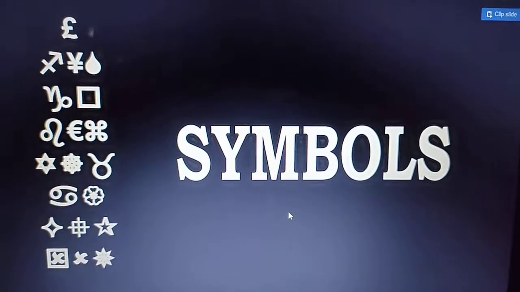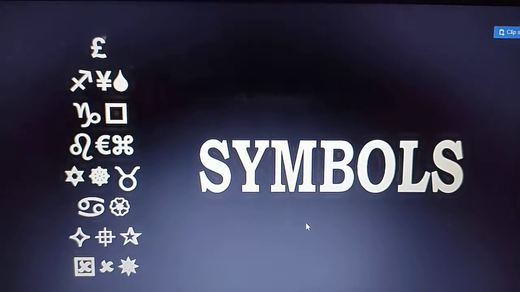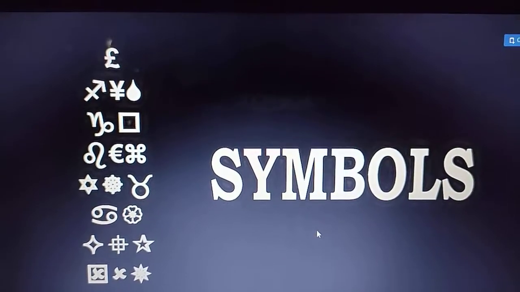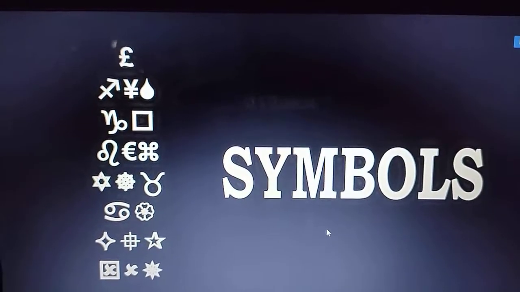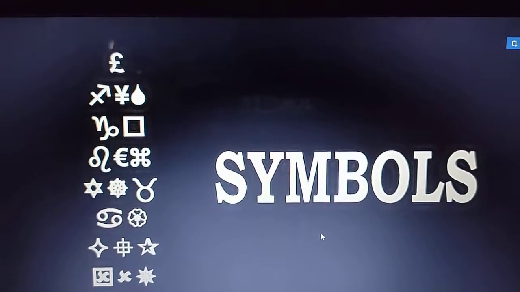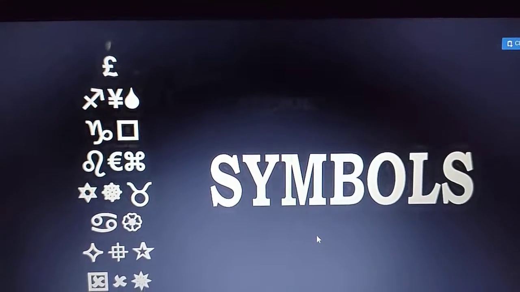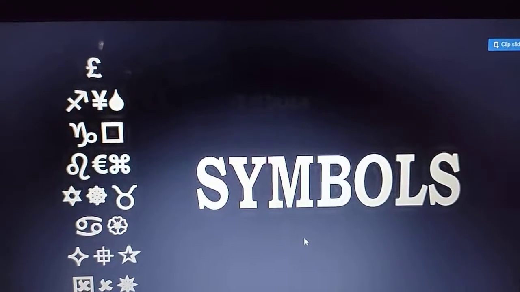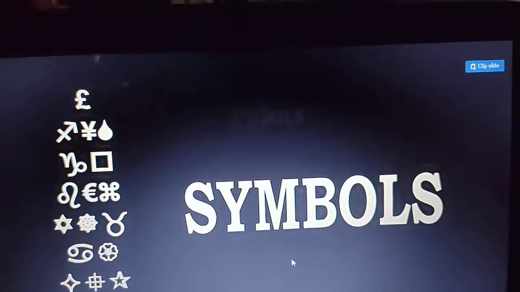Suppose, for example, Berzelius named hydrogen, the symbol of hydrogen is H, then that of helium is He, like that. And the second letter is always a small letter, the first letter is a capital letter.